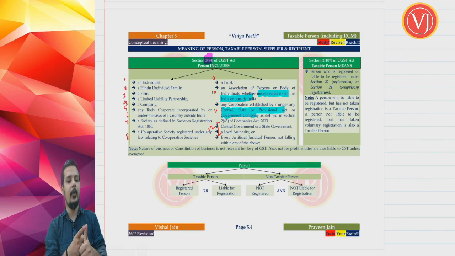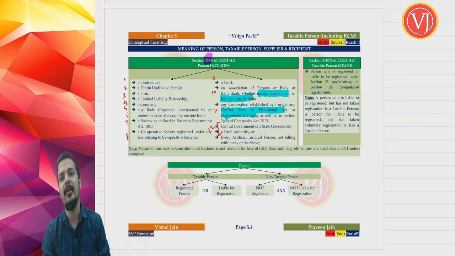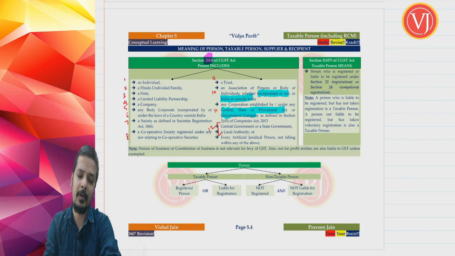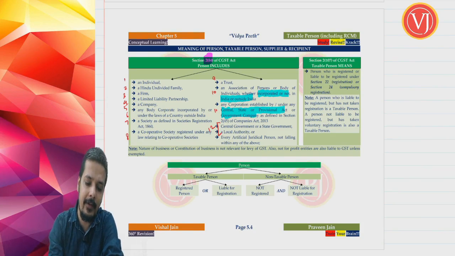So government doing any work is called as supply, except 3. Government doing any work is included in the definition of business. And to make sure that no one tomorrow tells that government cannot collect GST, they have also said that government is also included in the definition of person.